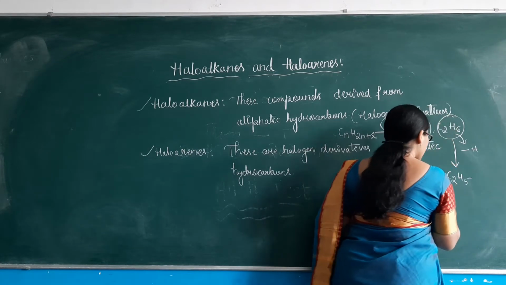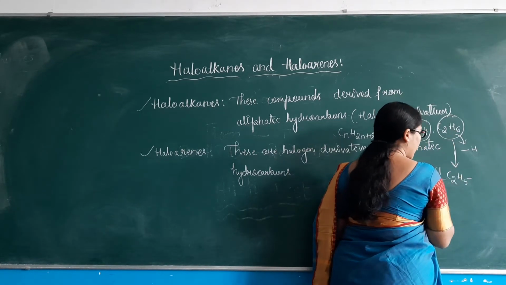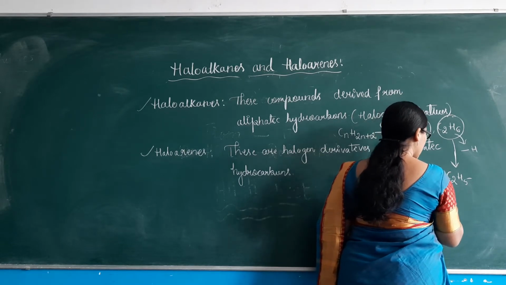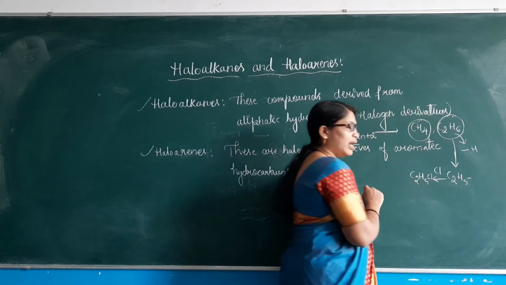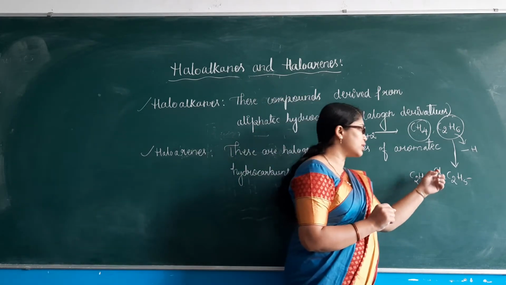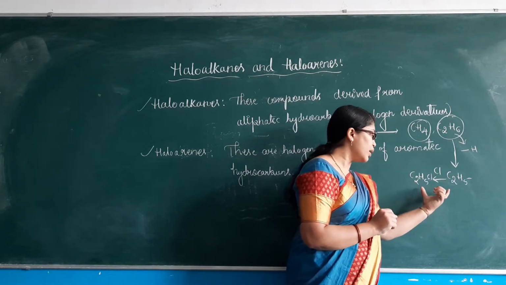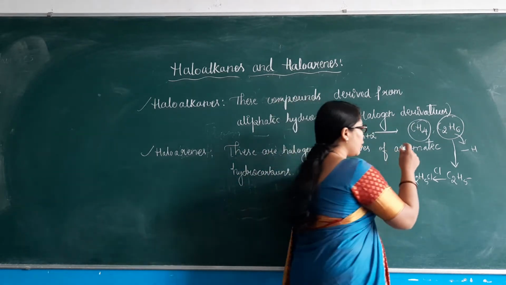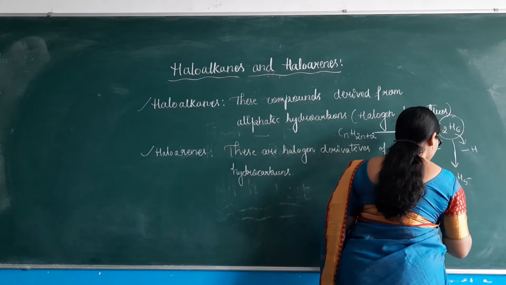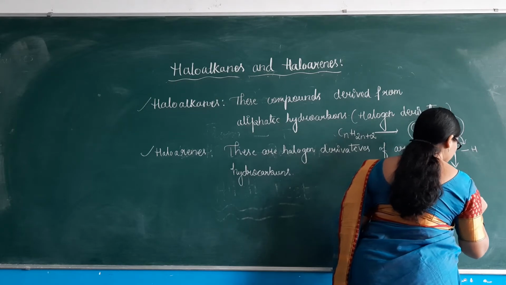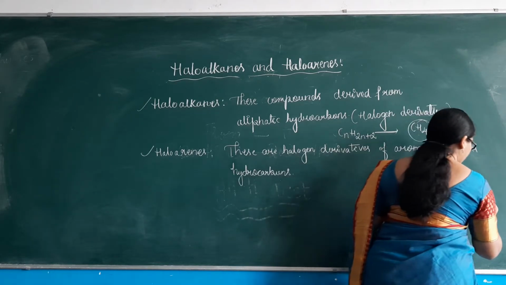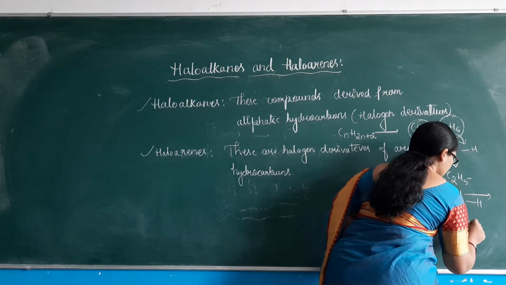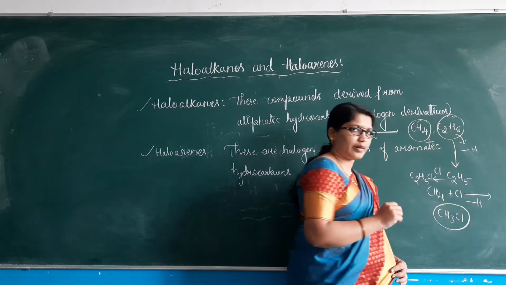To this C2H5, if we add one halogen, it becomes a haloalkane, C2H5Cl. Here I have added Cl, and it has formed the haloalkane chloroethane. Similarly, for methane, if you add a halogen by replacing one hydrogen atom, it forms CH3Cl, which is referred to as chloromethane.